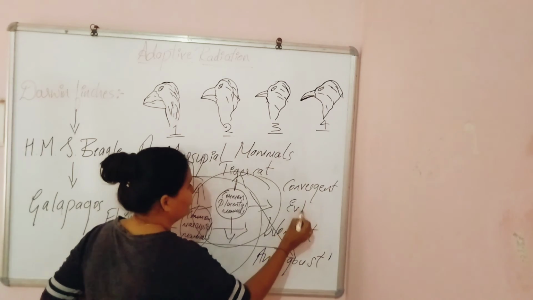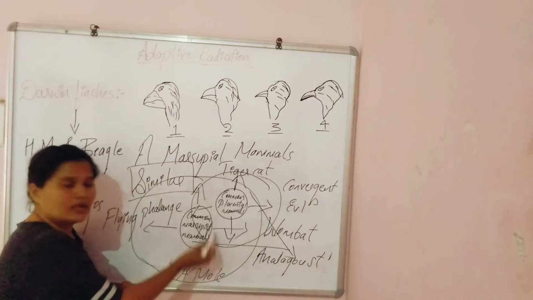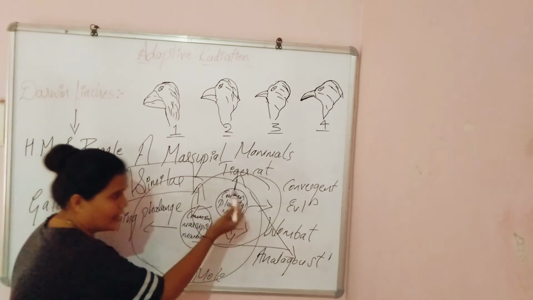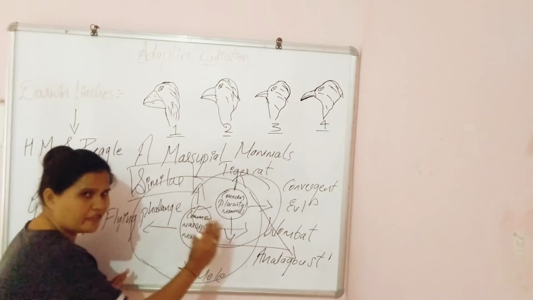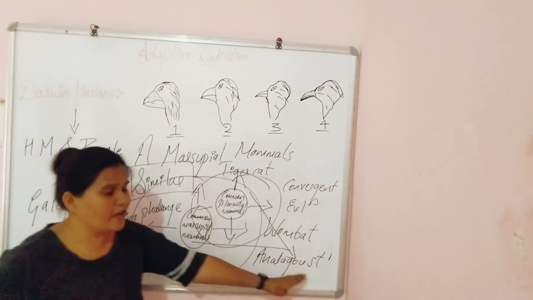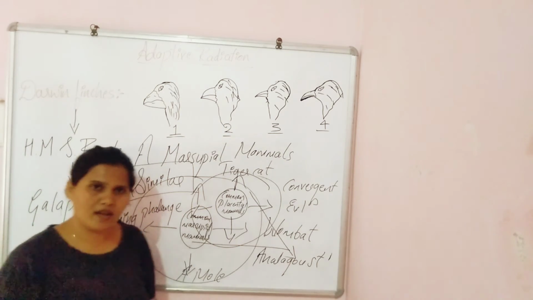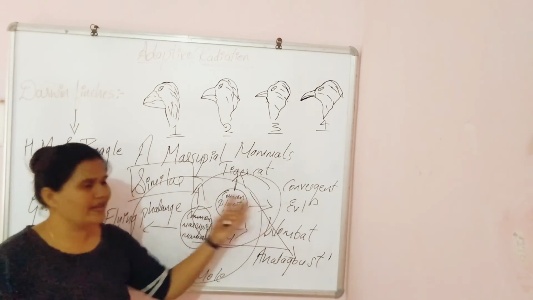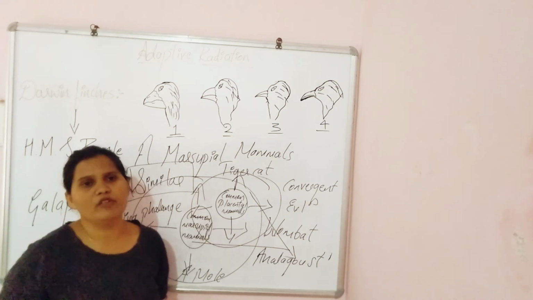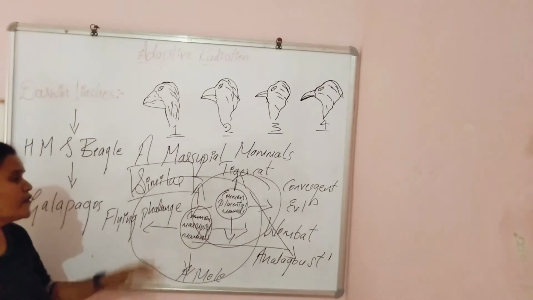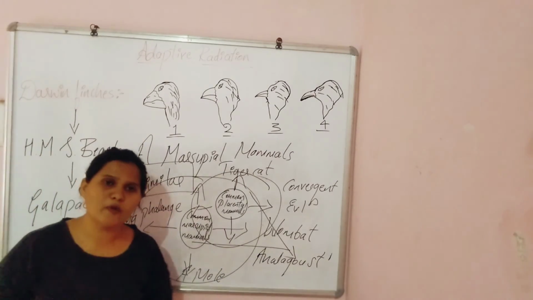Why? Because see here, the marsupial mammals and the placental mammals are different, right? But they perform the same function with a different structure. They are analogous structures, and that's why it is convergent evolution. So this is also one of the examples of adaptive radiation.